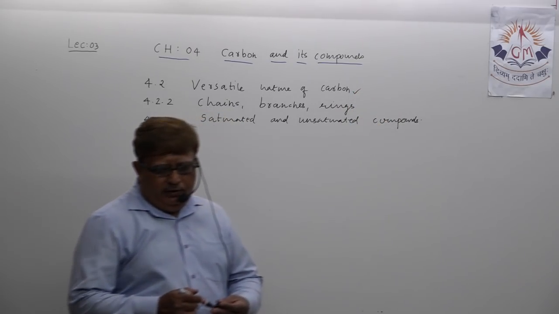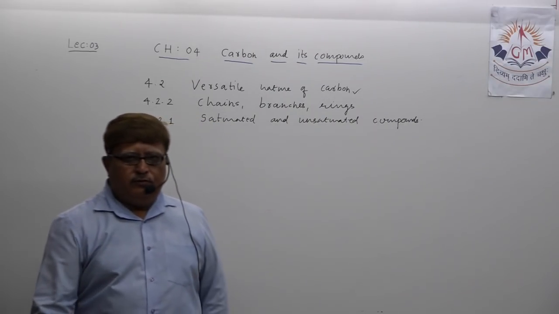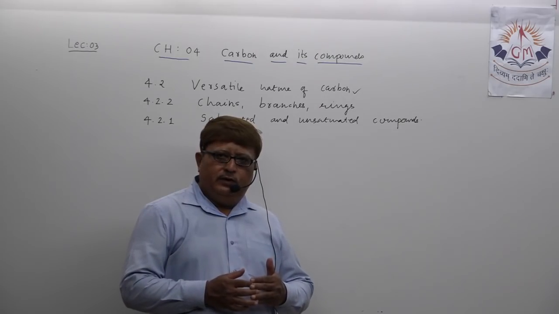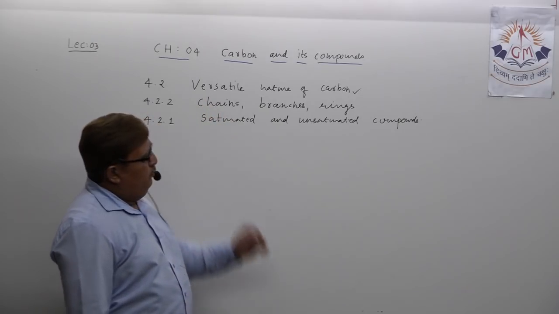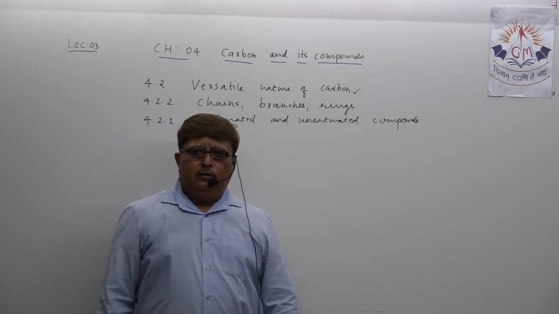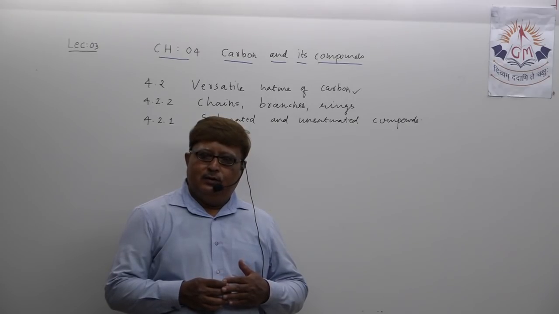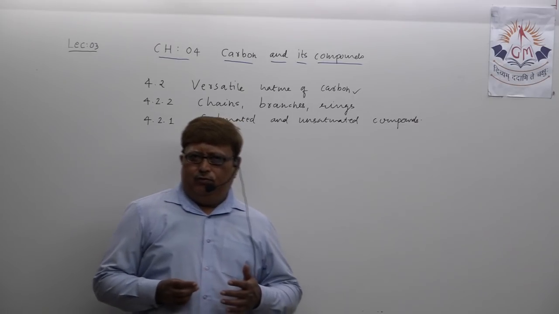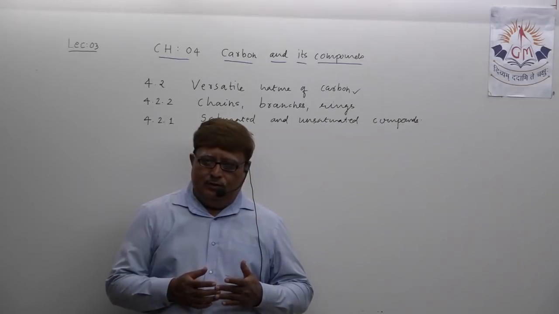We have changed the order of discussion intentionally to make the basic fundas of the topic quite clear. First, versatile nature of carbon. I think conceptually you all are clear regarding carbon.